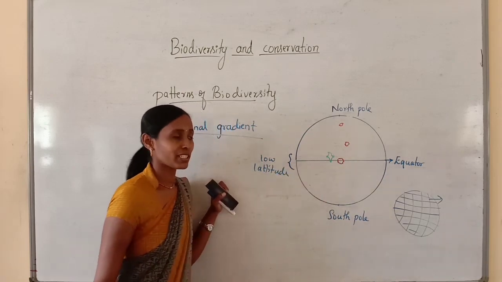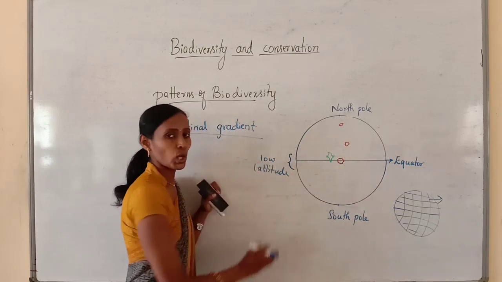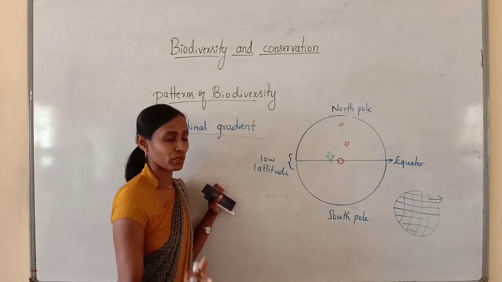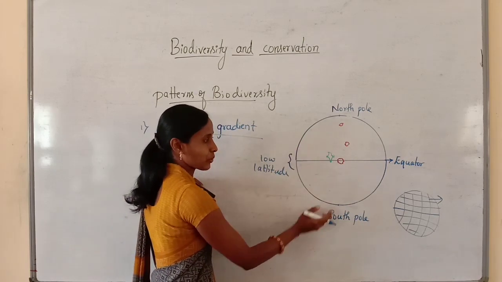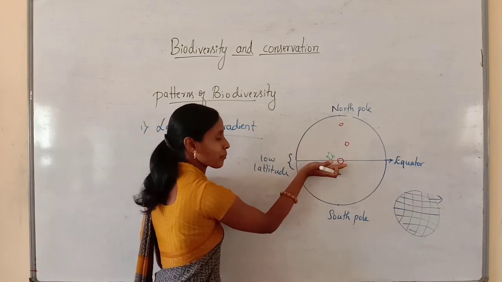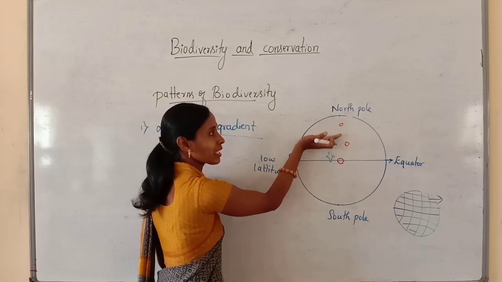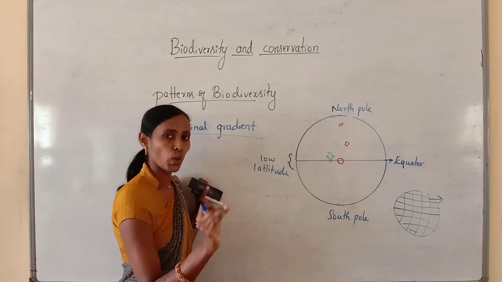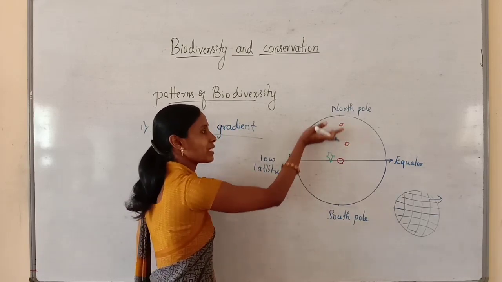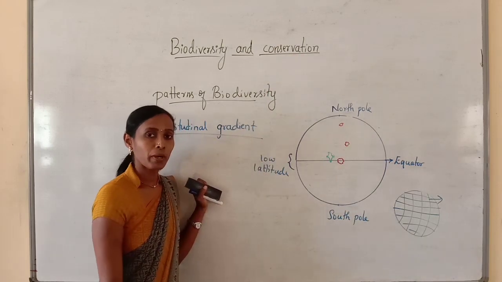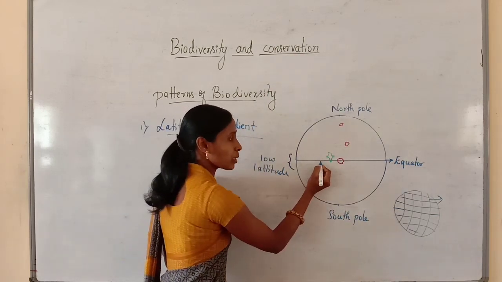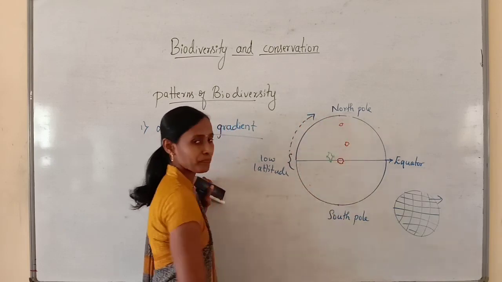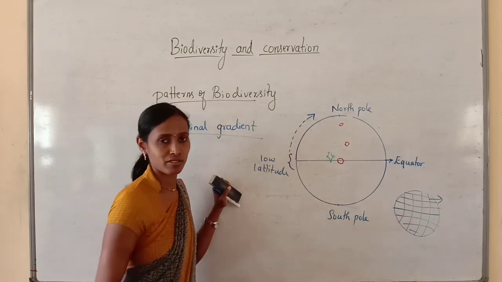So at the equatorial region, it has low latitude, but towards the polar region, it has a high latitude. So we can say that from the equator, the latitude will be increasing towards the poles, isn't it? At the equator, it has a low latitude, but the latitude will be increasing towards the poles. But very importantly, as we move away from the equator towards the polar region, the species diversity decreases.